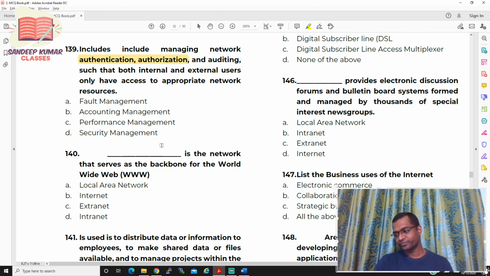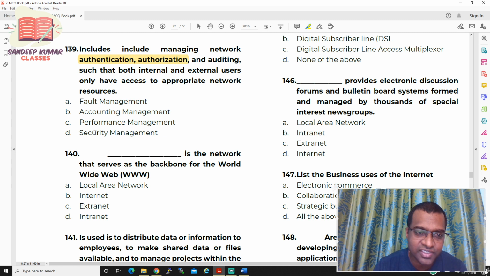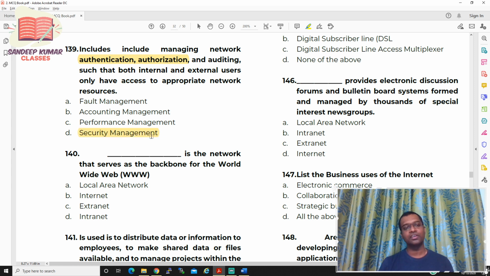Simple, security management. It is not fault management, accounting management, or performance management. Authentication and authorization pertain to security.